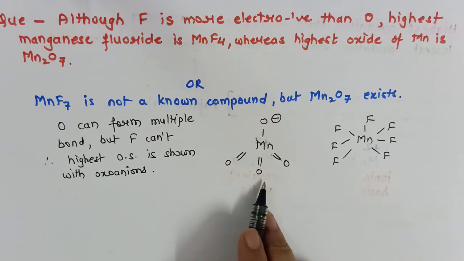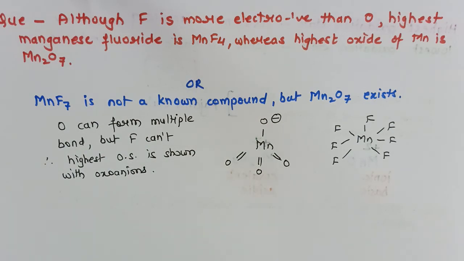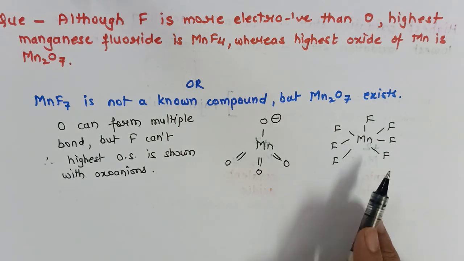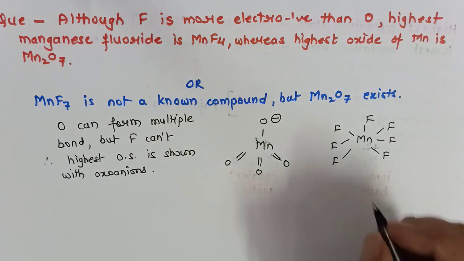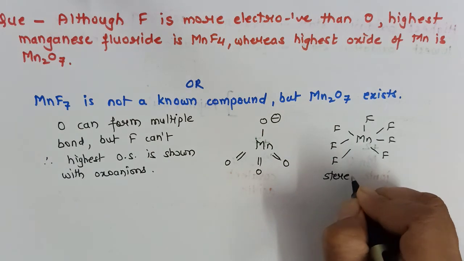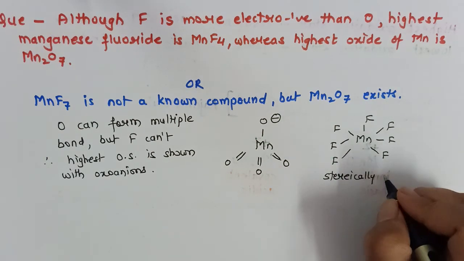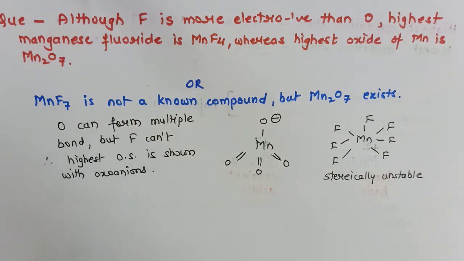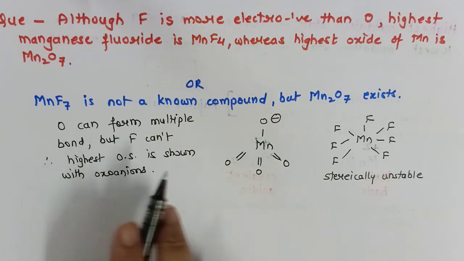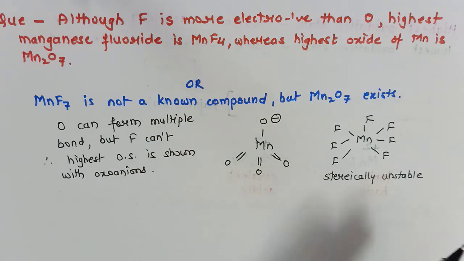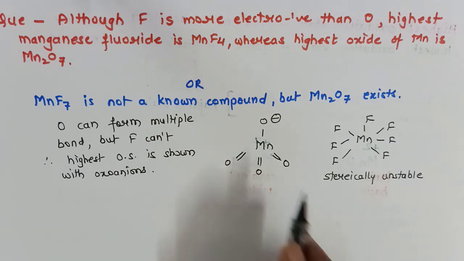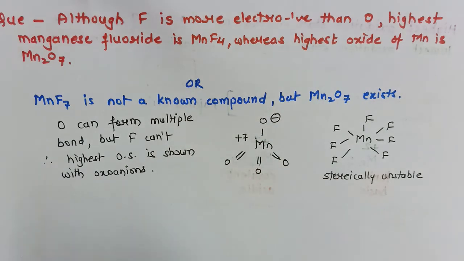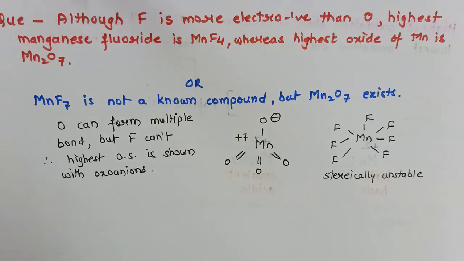Like in case of manganese, oxygen can form double bonds and therefore it can oxidize manganese to its highest oxidation state. As well as in case of MnF7, it will become a sterically unstable compound. And therefore MnF7 is not a known compound, but Mn2O7 exists. In Mn2O7, manganese shows the +7 oxidation state, which is its highest oxidation state.